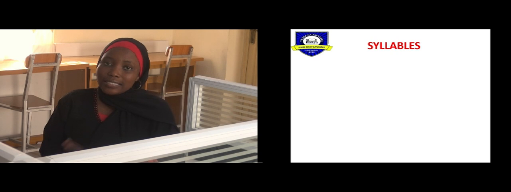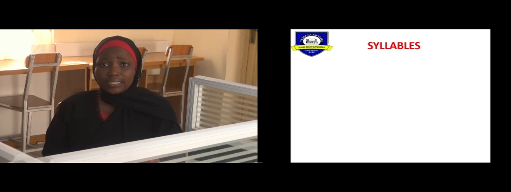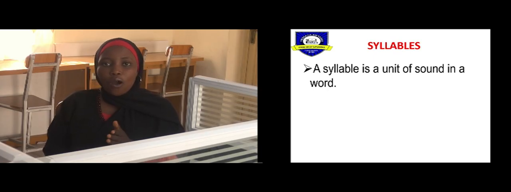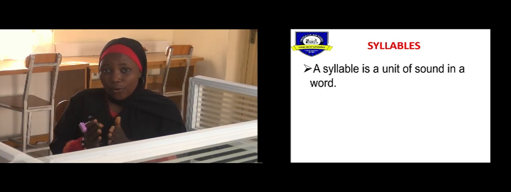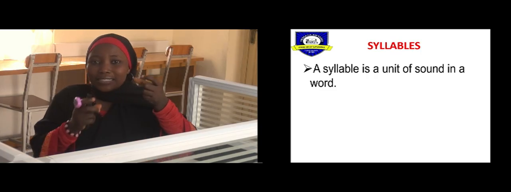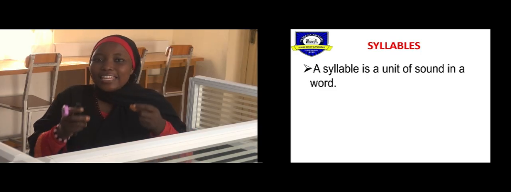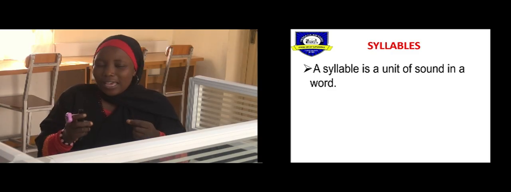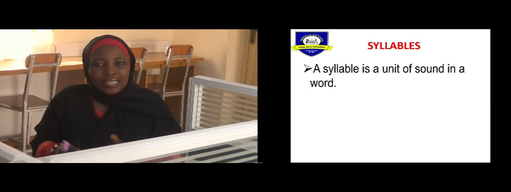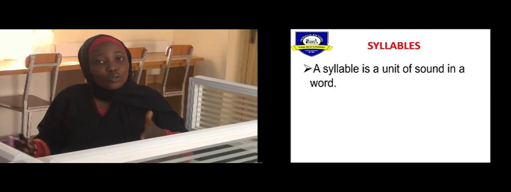Now, moving on to the next topic, we discussed syllables. And what do we say syllables were? We said that a syllable is a unit of sound in a word. Now, when you want to form a syllable of a word, you have to put at the back of your mind that each of these units must contain a vowel sound. It doesn't matter whether it is just that vowel sound that will stand alone. It doesn't have to have a partner to lean on.